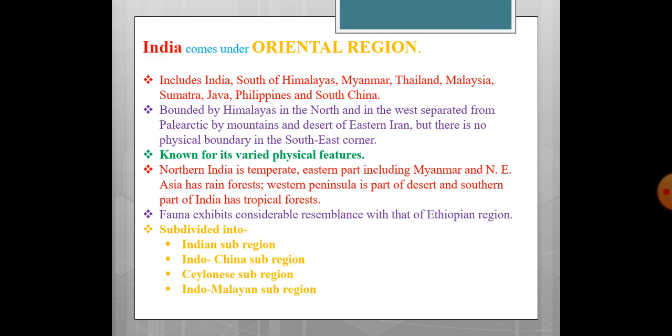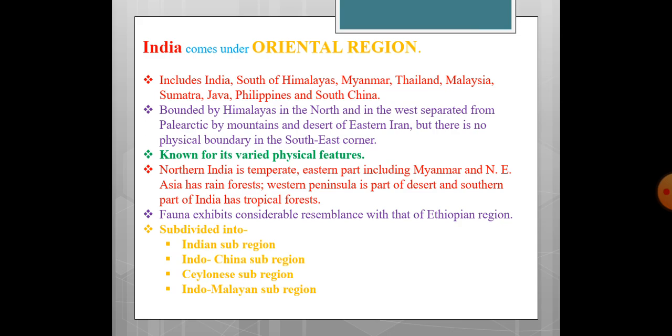Now we know that India has very varied physical features. In the north, the Himalayas covered by snow, and the plains and plateaus, and Western Ghat and Eastern Ghat. So physically we see that it has very different features. Even the climatic conditions and the forests are different according to the biogeography of the Indian subcontinent. The northern India is temperate, the eastern part including Myanmar and northeast Asia has rainforest, the western peninsula is part of desert, and the southern part of India has tropical forest.